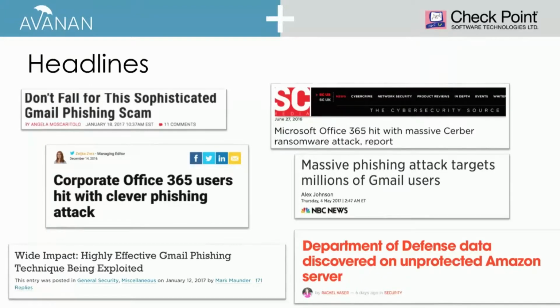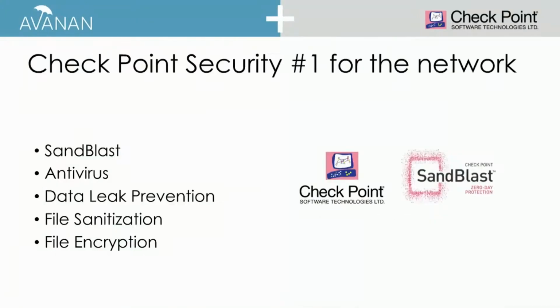So while Checkpoint Avanan offers security for all SaaS, we're going to spend a little extra time talking about the latest Gmail phishing scam or Office 365 phishing scam and how to defend against those things. The threat is very, very real, and it's one that the entire industry is attempting to stop, but only Checkpoint and Avanan are focused on stopping these threats in SaaS.